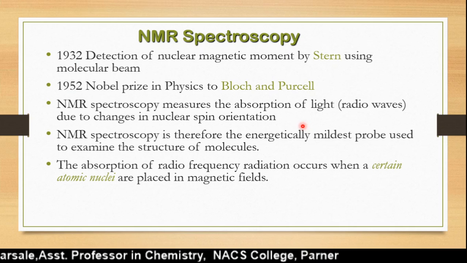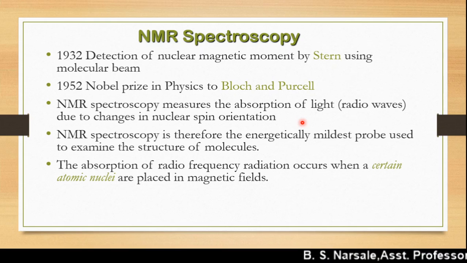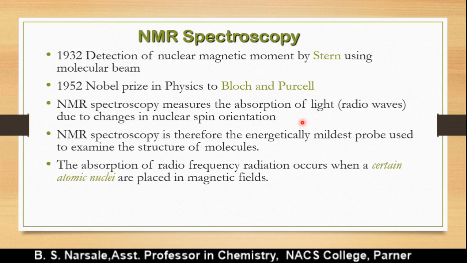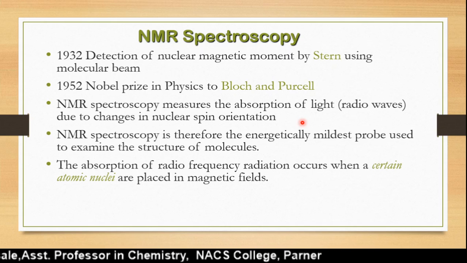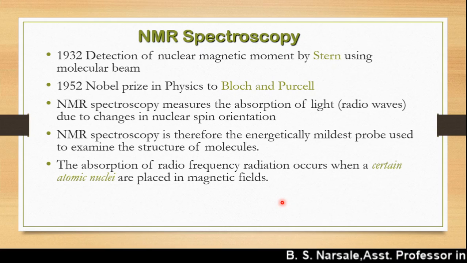Today, everyone knows NMR is actually an absorption of light, due to nuclear spin orientation. Today we have to learn the actual meaning of NMR: how the nuclear spin arises, what magnetic field is generated there, the radio frequency we are going to apply, and how the resonance occurs.